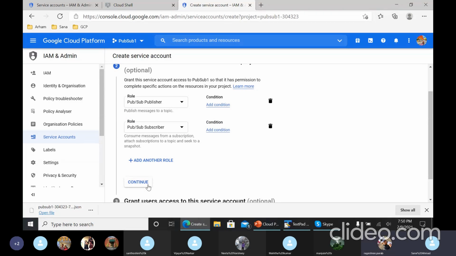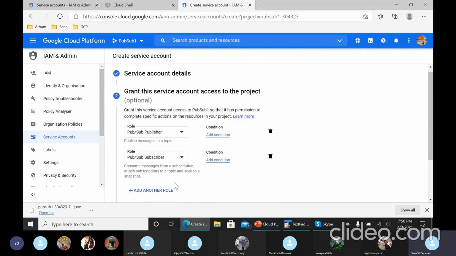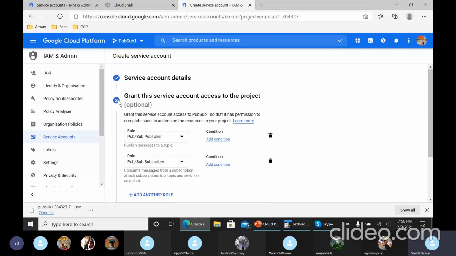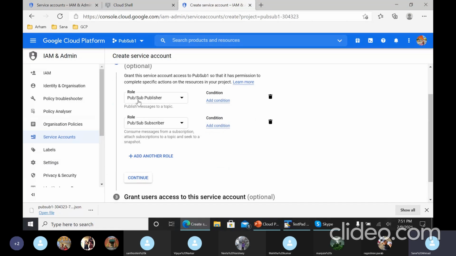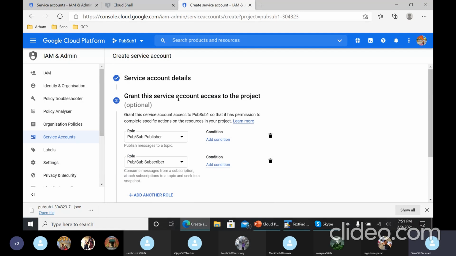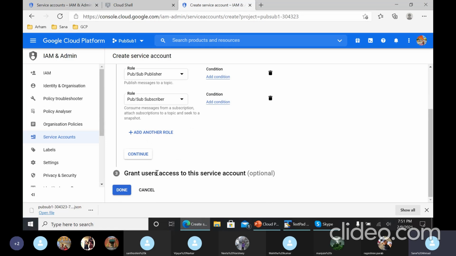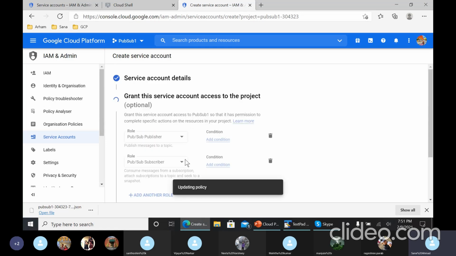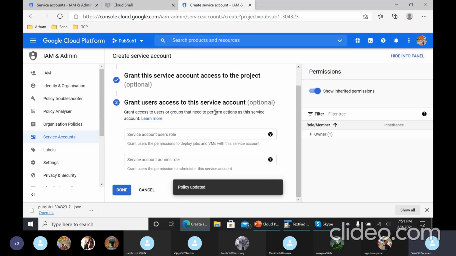We have to go into service account and then create the service account, right? Yeah. Okay. And once you create that, the second step is you need to provide access to the project. Like, we need to say that the role is publisher and subscriber to this service account. Got it? And then click on continue and then done.